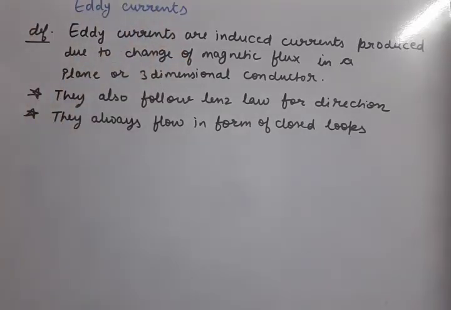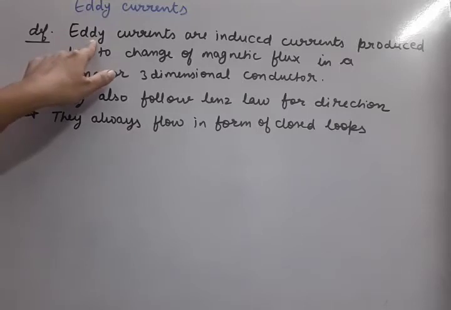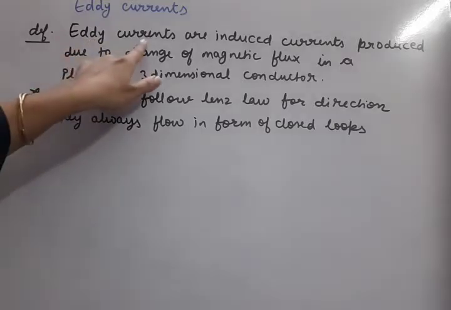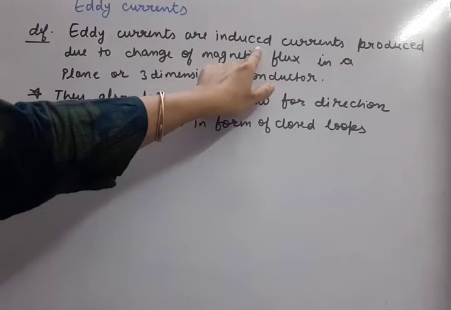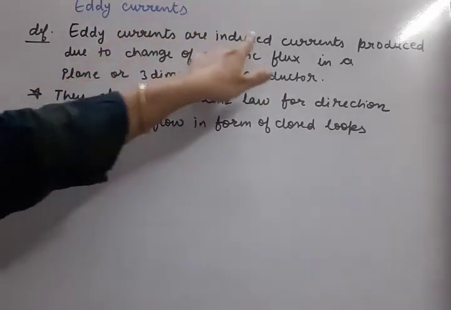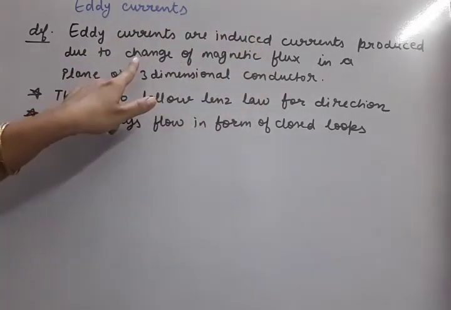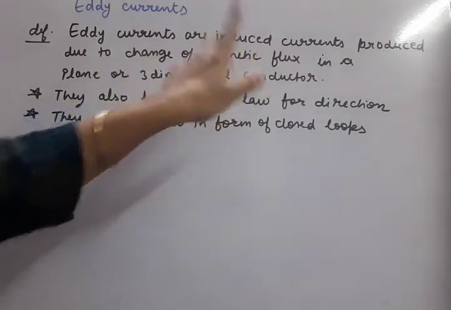Now, as I've discussed with you about electromagnetic induction, whenever there is a change of magnetic flux, there is production of induced current in a coil or in a wire. So now, here is the new word which is appearing. This eddy current is also an induced current only. Okay, eddy currents are induced currents produced due to the change of magnetic flux only.